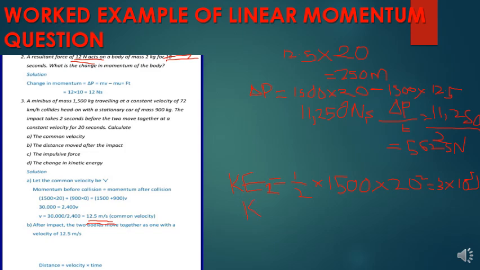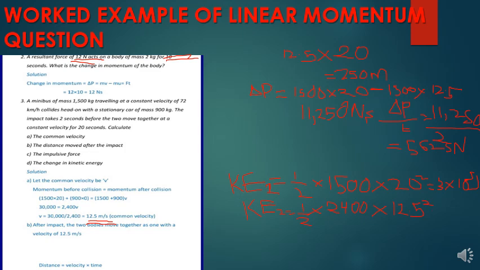The kinetic energy after the collision, after these two collided, will be a half times the total mass of the moving things after the collision, 2400, times their combined velocity squared, which is 12.5 squared.